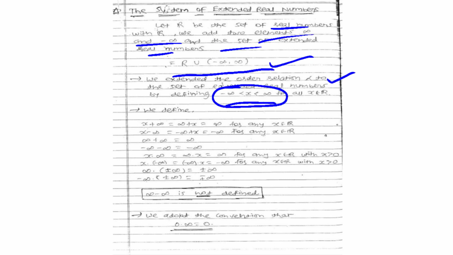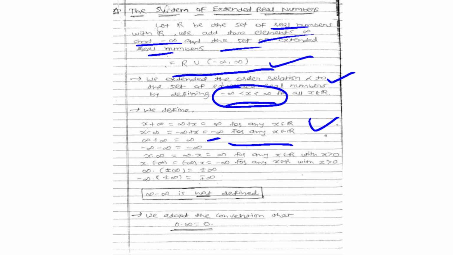Given that minus infinity is less than x less than infinity, all numbers are ordered. So we define x plus infinity, which you can write as infinity plus x, equal to infinity for any real number x in R. Next, x minus infinity, equal to minus infinity plus x, gives minus infinity, also for any real number x in R.